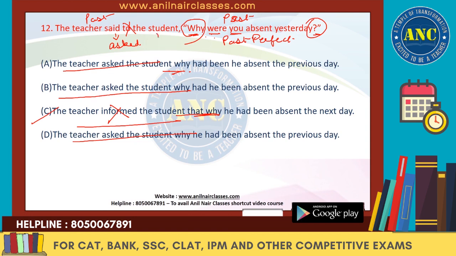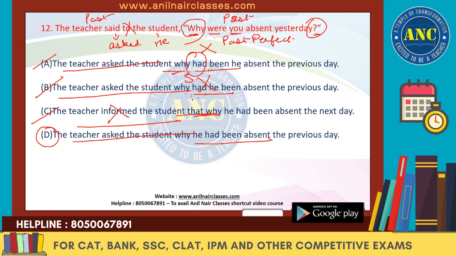So then student is there, we can use it as he because had been is the past perfect, but then the subject is not used over here. So it will be wrong. Why had he been? Again, this is wrong because after why we need the subject. We cannot have the helping verb, right? So why he had been absent is the right thing. So we'll mark D as the right answer. We'll get rid of A and B. Follow step by step. Your answer will be correct.